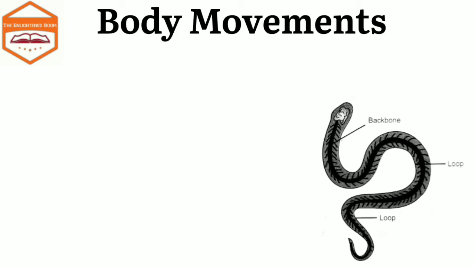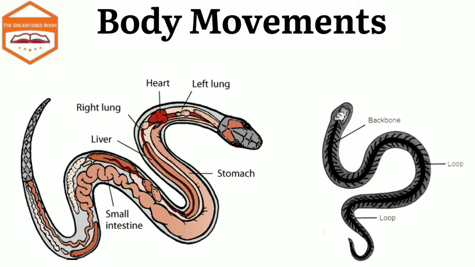The next one is snakes. Snakes do not have any legs, yet they have the ability to move rapidly. They move by crawling on their belly. The snake has a long and flexible vertebral column. Each vertebra is connected to a pair of ribs, which are also connected to belly scales at the bottom. Strong muscles attached to the ribs, vertebrae, and belly scales are responsible for the movement of the snake's body.